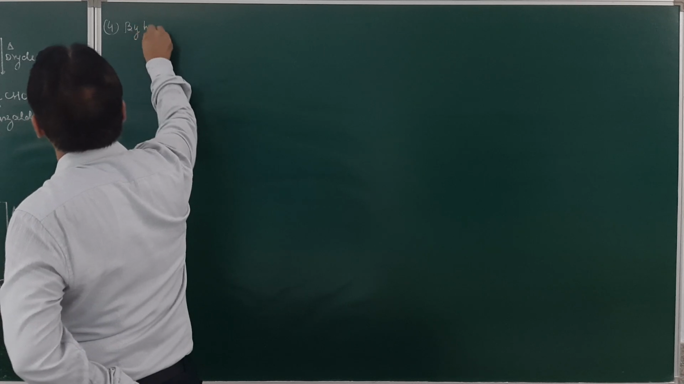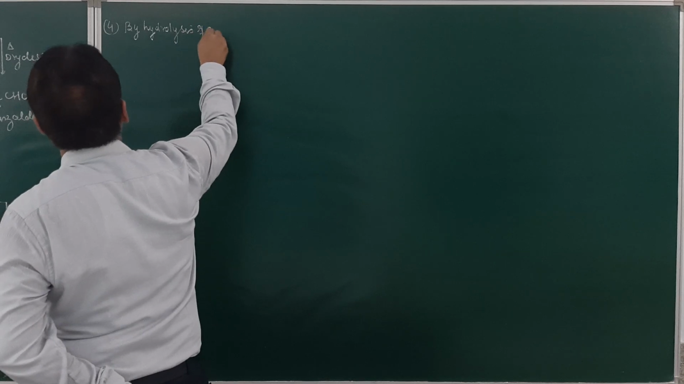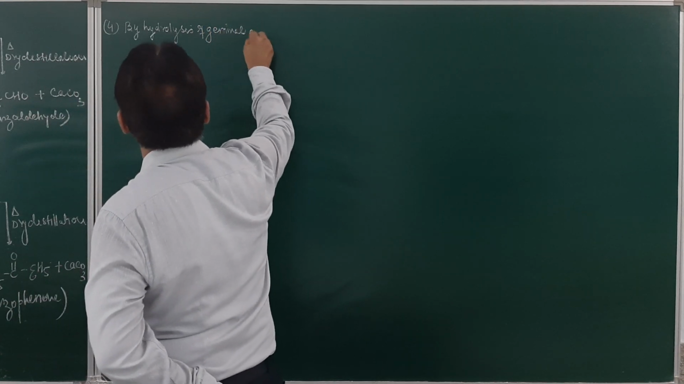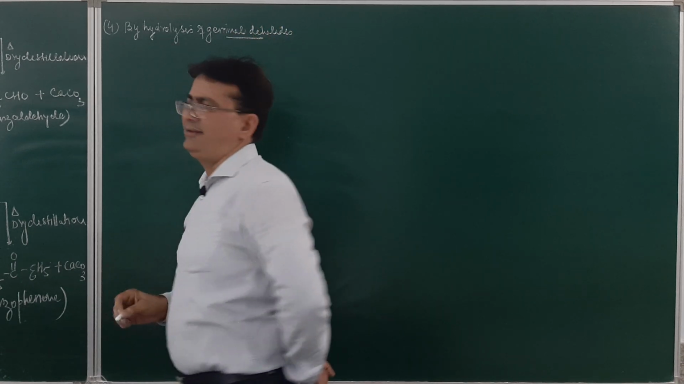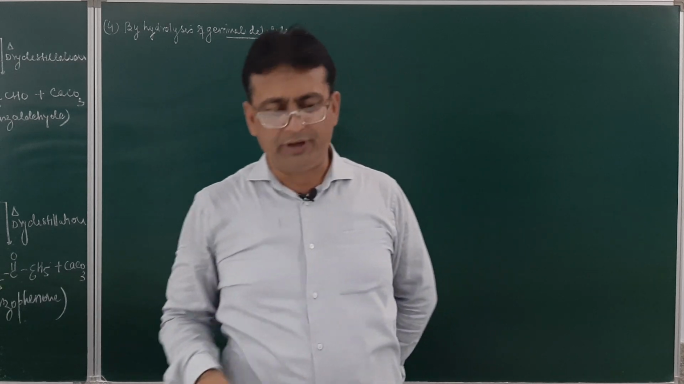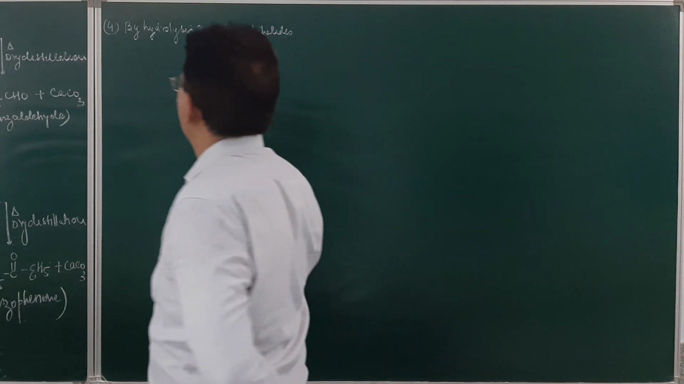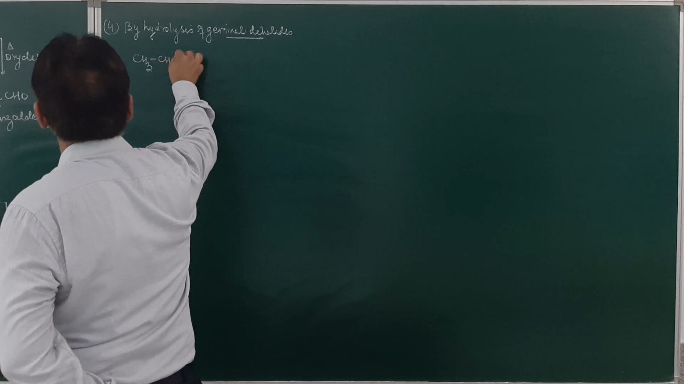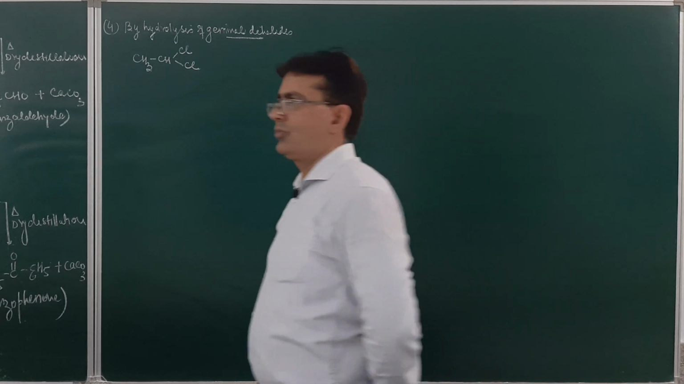The next method over here will be by hydrolysis of geminal dihalides. What are geminal dihalides? If two halogen atoms are attached on the same carbon atom. As for example, if you take ethylidene chloride, CH3, CH, Cl and Cl. This is ethylidene chloride.